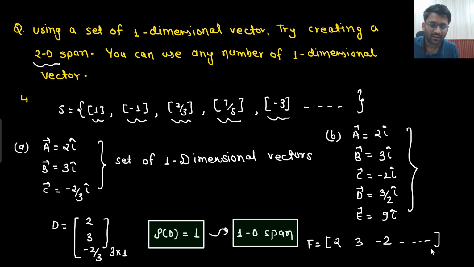So what will be the order? 1 row and 1000 columns. Let me know the rank of F. What will be the rank? Rank is always at most the minimum of m cross n, so that will be 1 only. So the rank of F will come out to be 1, but that means there will be only one independent vector. That means you will be able to create a 1D span only.